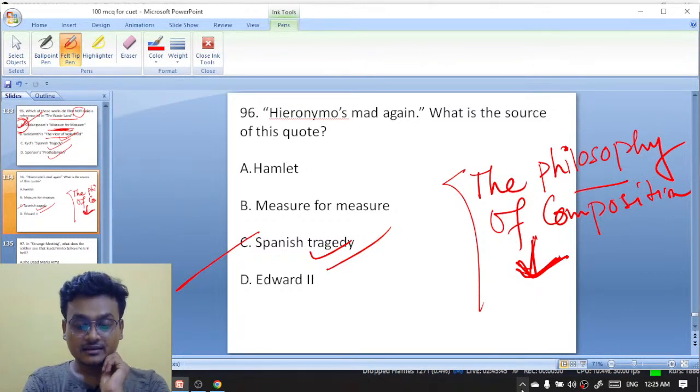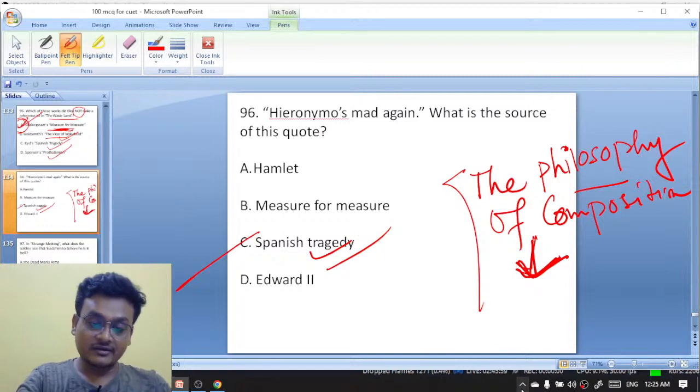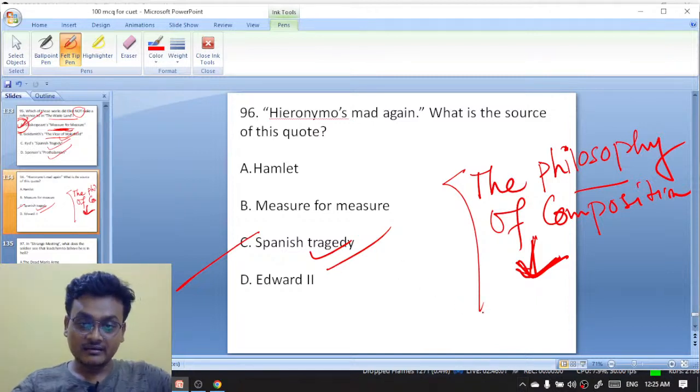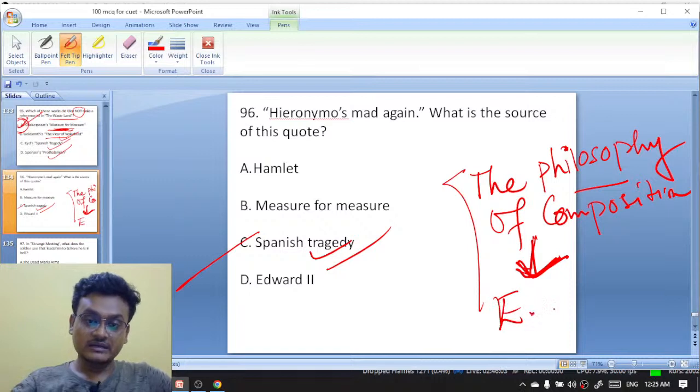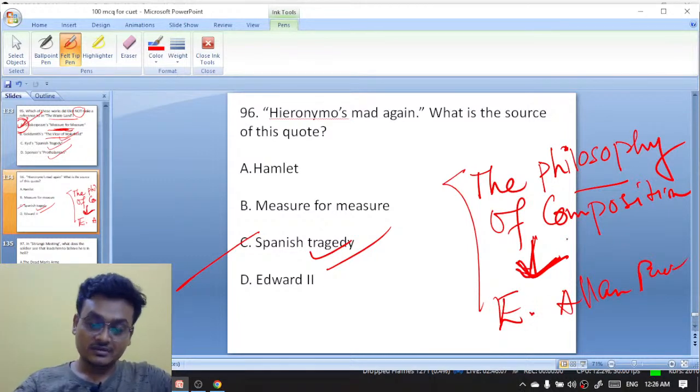Excellent, excellent, excellent. Edgar Allan Poe. Excellent. The Philosophy of Composition was written by Edgar Allan Poe. Priyanka, fantastic. It's Edgar Allan Poe. Okay. The Philosophy of Composition was written by Edgar Allan Poe. Excellent. Edgar Allan Poe, ठीक है? The romantic.